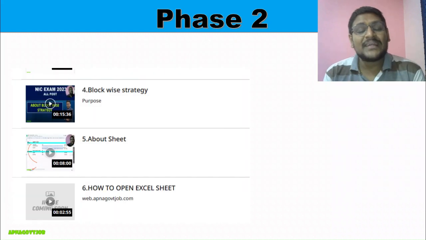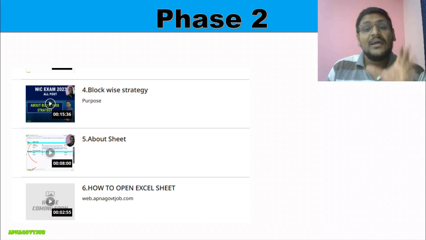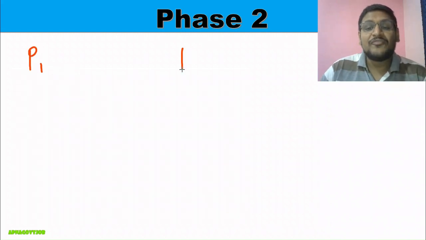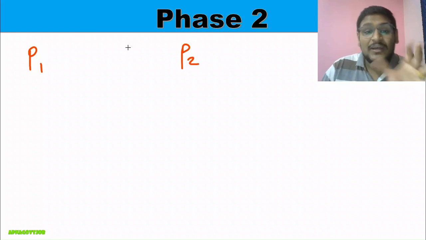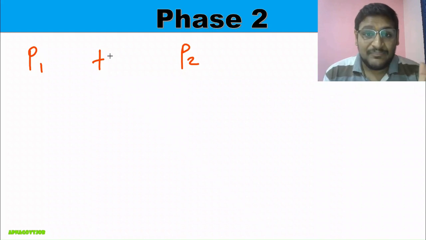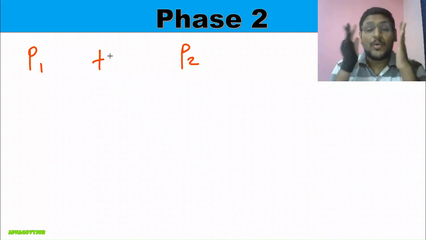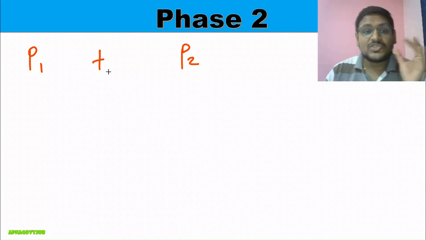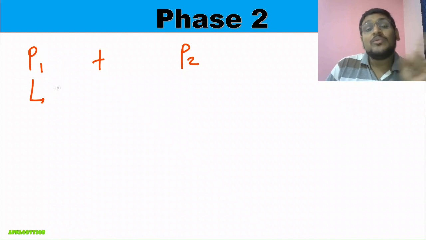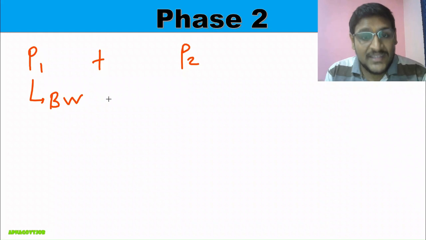Now in Phase 2, basically we will increase your preparation load a little bit, because here we need to revise your Phase 1 also and complete the Phase 2 syllabus. So now two things we need to carry at the same time, right? Phase 1 revision plus Phase 2 syllabus completion. Now the most important thing, how will you revise Phase 1? I already gave you guidelines that you will revise Phase 1 through our block-wise strategy only. Already our block-wise strategy started.